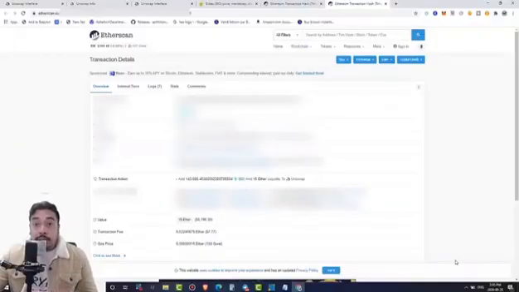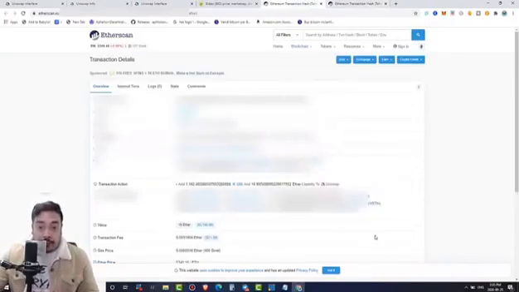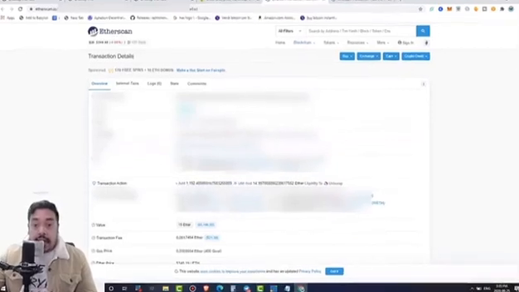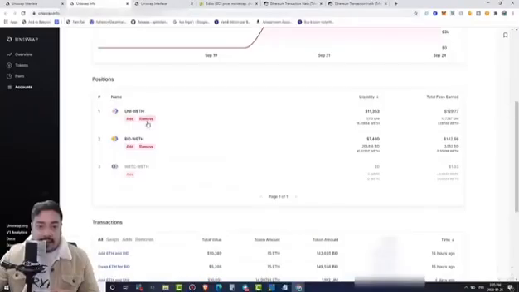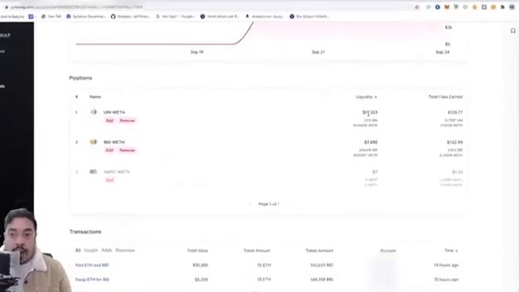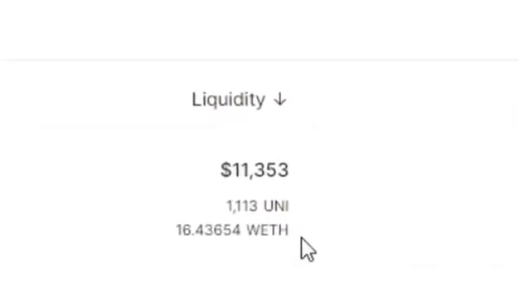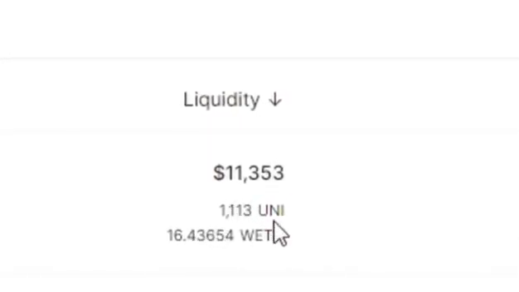And conversely, if we check out the Ethereum Uni text ID where I added liquidity, you're going to see quite the opposite, right? So as we can see right here, I put in 1,192 unis, right, as a liquidity provider, and also 14.99 ETH. Let's just call it 15 Ethereums. If we head on over back to here, we're going to see what? Why am I up, right? I'm up 11,353 with less unis, 1,113 unis, as opposed to more Ethereum.